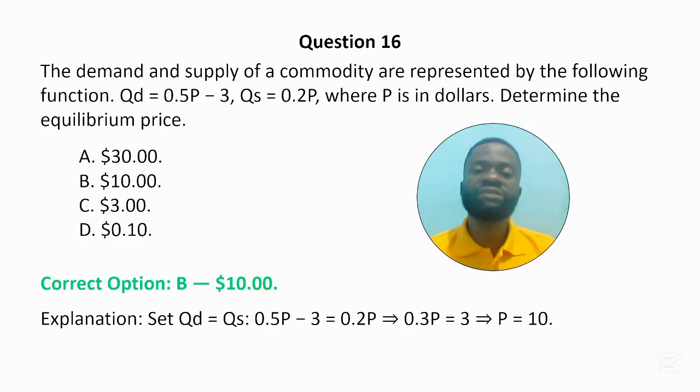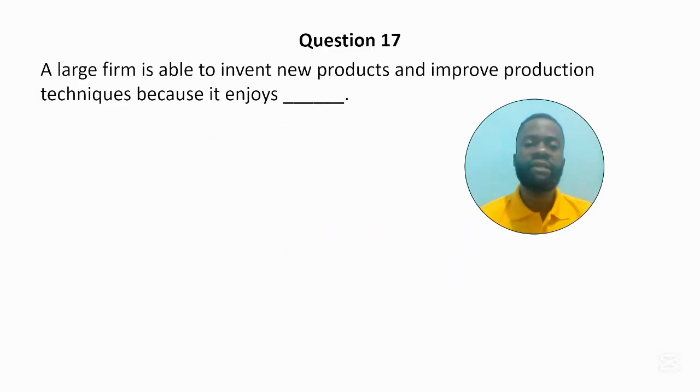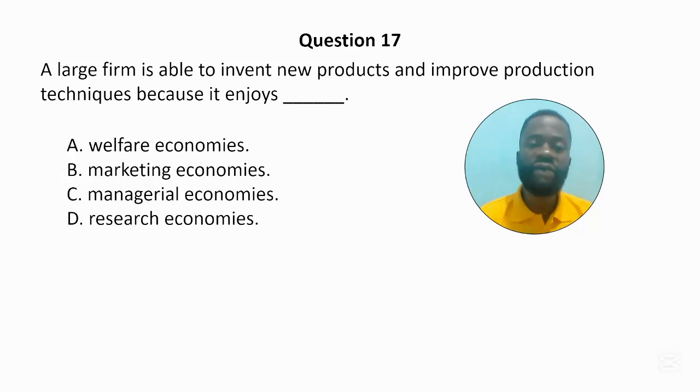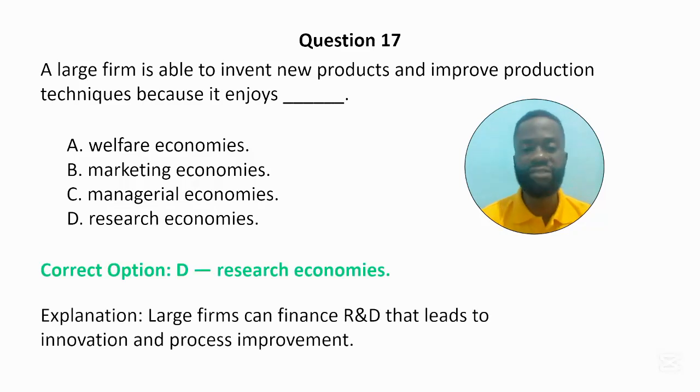Next question, 17. A large firm is able to invent new products and improve production techniques because it enjoys dash. A. Welfare economics. B. Marketing economics. C. Managerial economics. And D. Research economics. The correct answer to the question is option D, research economics. A large firm can finance research and development that leads to innovation and process improvements. So the correct answer is option D.